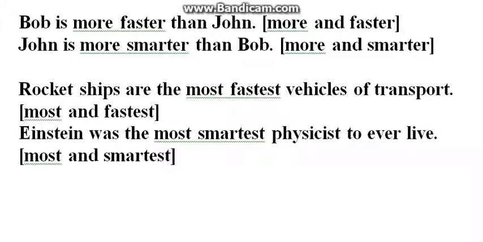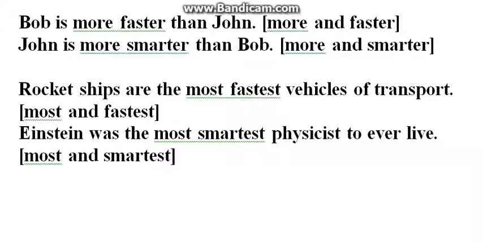John is more smarter than Bob. More and smarter. We again have two positives, and the sentence is incorrect. Rocket ships are the most fastest vehicles of transport. Is that correct? Can we say that? No, we cannot, because again we have double positives. We have most and fastest.